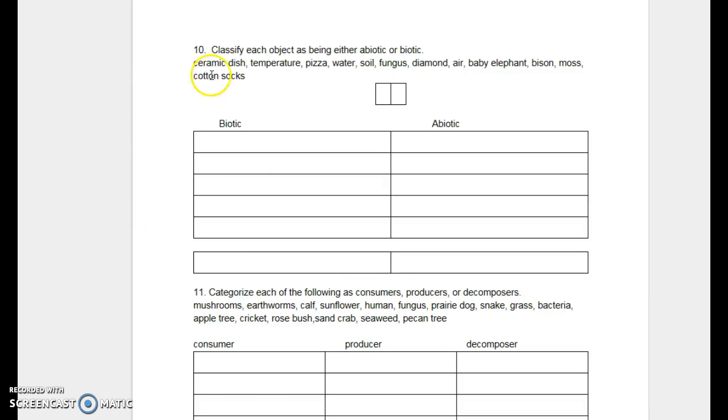10. Classify each object as being either abiotic or biotic. Ceramic dish. Temperature. Pizza. Water. Soil. Fungus. Diamond. Air. Baby elephant. Bison. Moss. Cotton socks. Biotic. Abiotic.